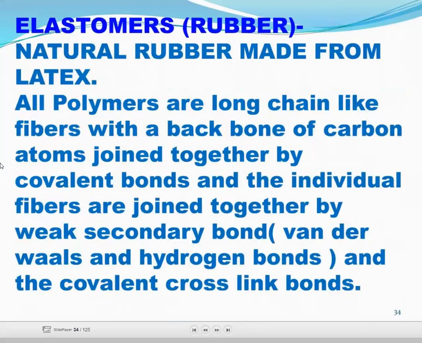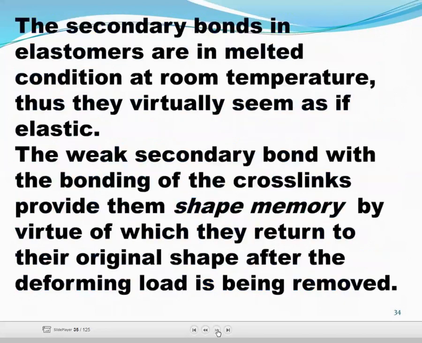Then elastomer, meaning rubber, natural rubber made from latex. All polymers are long chain like a fiber with a backbone of carbon atoms joined together by covalent bonds, and the individual fibers are joined together by weak secondary bonds, van der Waals and hydrogen bonds, and the covalent crosslink bonds.